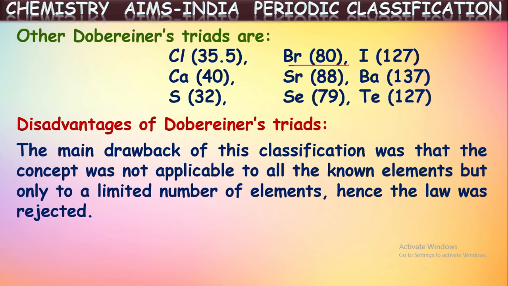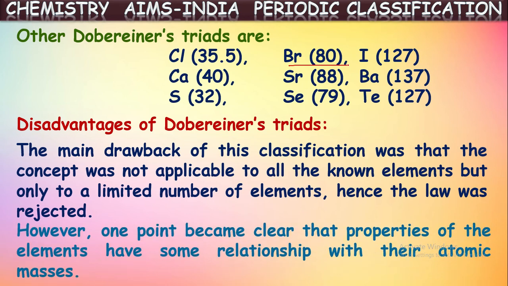Okay, so actually, he tried to classify the elements into sets of three which have similar chemical properties, and he arranged them in increasing order of their atomic masses. He arranged in this way some elements only. He was not able to arrange all the available elements at that time into these triads. Only a few elements he was able to classify like this. That's the main reason it is rejected.